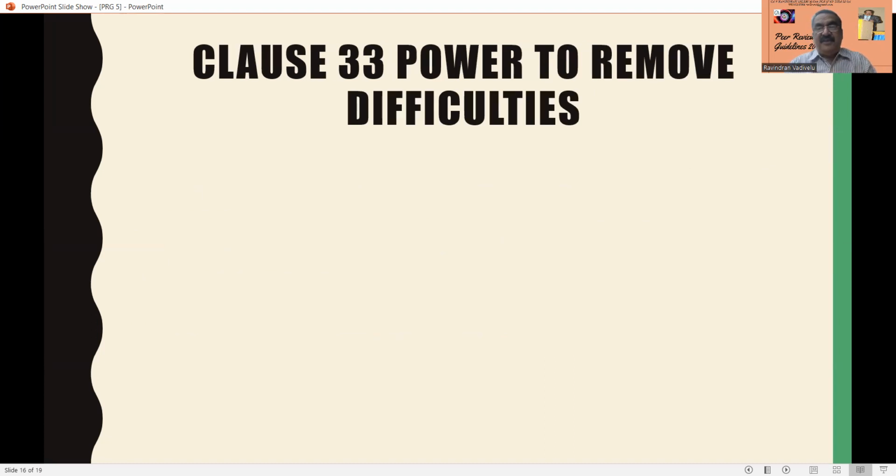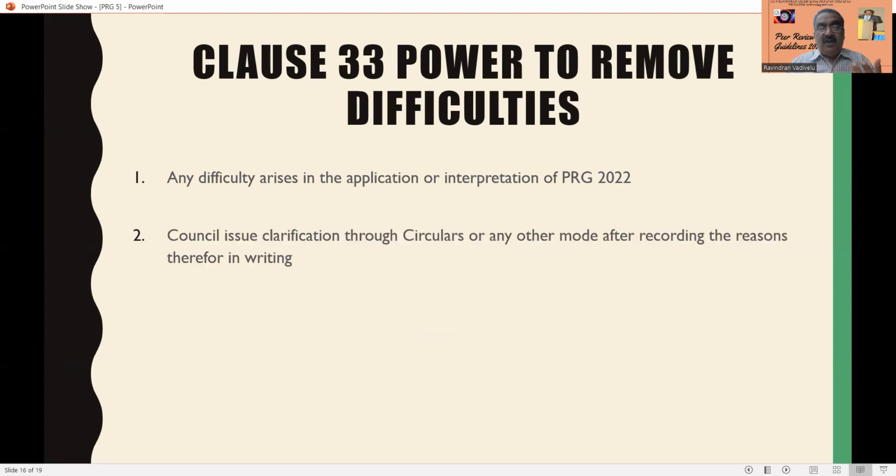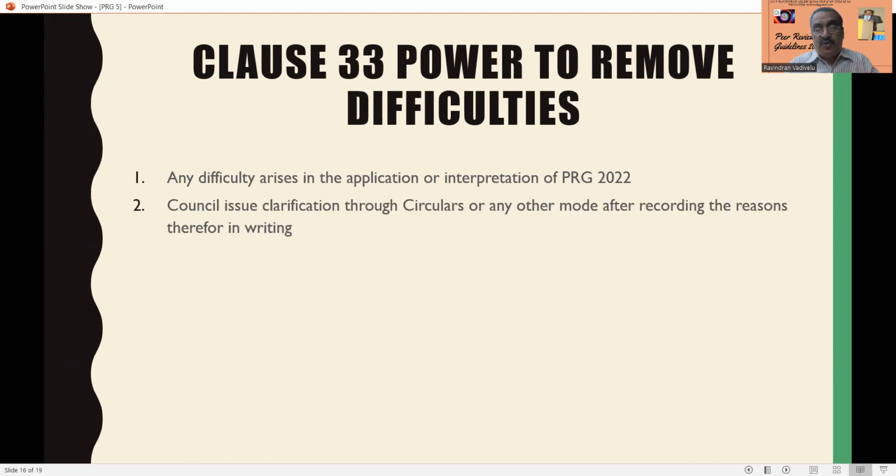Then, in case there is any difficulty faced by the peer reviewer or practice unit during the course of peer review, sometimes it may be with reference to the interpretation of some peer review guidelines 2022. In that case, the council will issue a clarification through circulars or any other mode after recording the reasons therefor in writing. Everything has to be given in writing by the council by way of a circular or clarification.